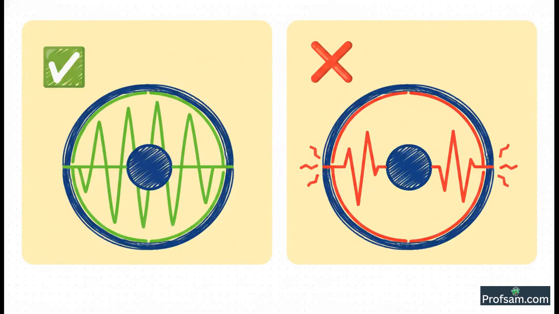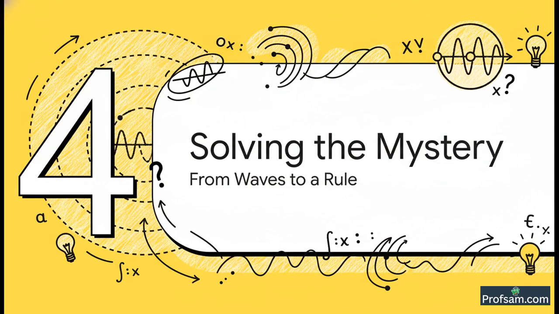Now, have a look at this picture. It makes it so clear. On the left, you see an allowed orbit. See how the wave fits perfectly? In this case, exactly 4 wavelengths go around the circle and join up smoothly. It's a stable, standing wave. But on the right, look at that mess. The wave doesn't fit. It's all out of sync, it interferes with itself, and it would just vanish. That orbit is forbidden. It simply cannot exist. All right, so we have our one simple rule.